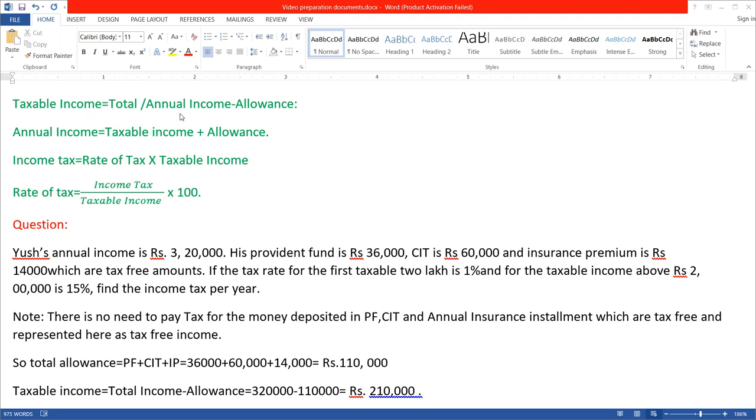So why are we converting the monthly income into annual income? We have to understand this. Since tax is charged in annual system, it is calculated annually. So we have to convert the income also to annual system. And this allowance is also calculated in terms of year. It's not calculated in terms of month. So generally in tax, when we are calculating, we do all the calculations on the basis of annual system, not on monthly system.